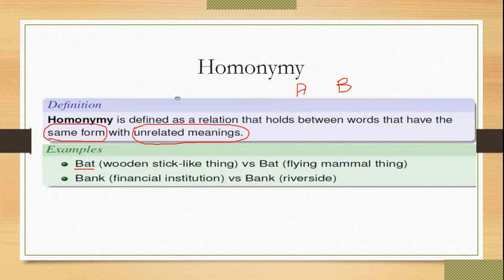But if you write bank in one sentence and bank in another sentence, the meaning is determined by their context. In one sentence the meaning of bat is the wooden stick, while the same word, bat, has another meaning in another sentence, a flying animal.